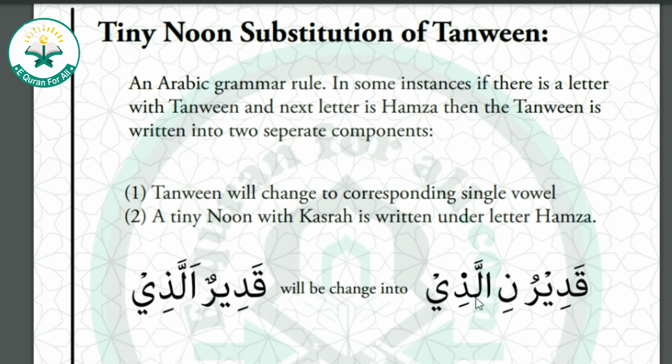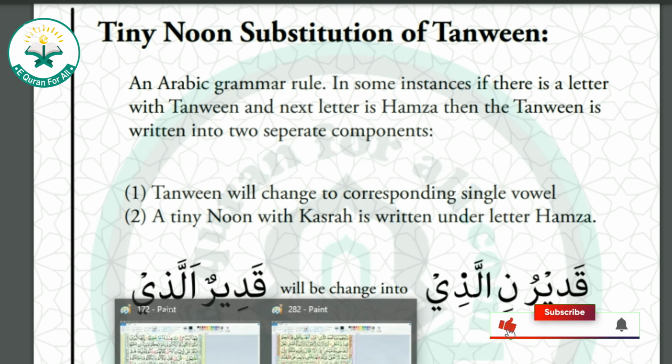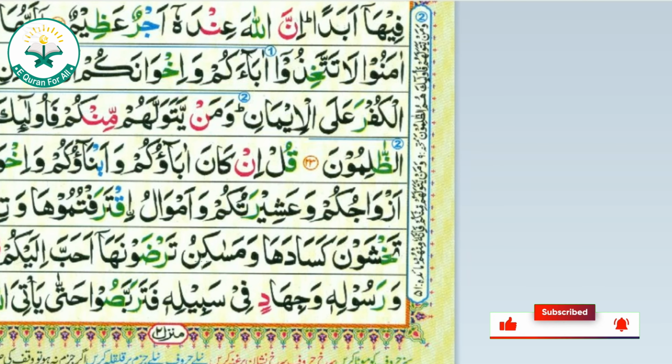So you just have to focus on this: whenever there is a tiny noon with the kasra, you have to join it with the tashdid letter. Let's look at the example in the Quran.